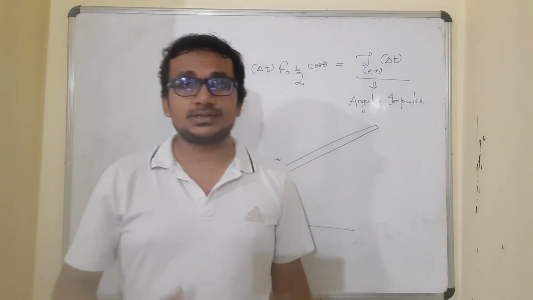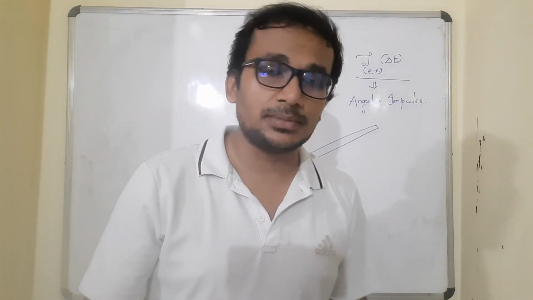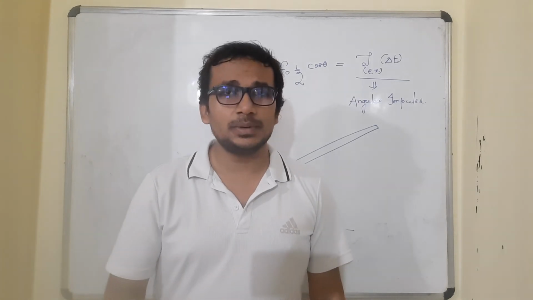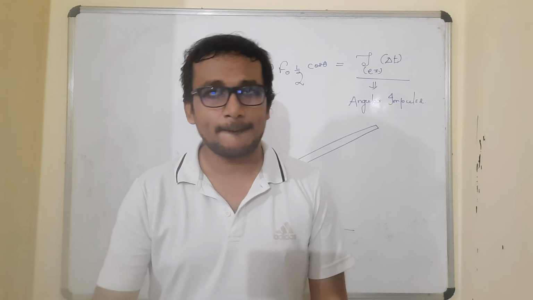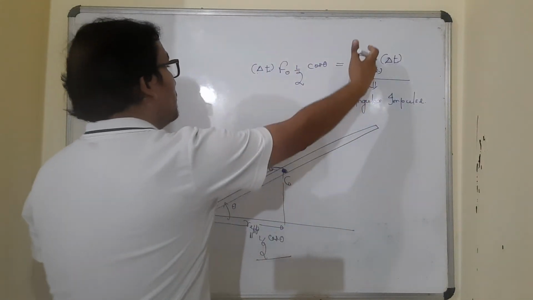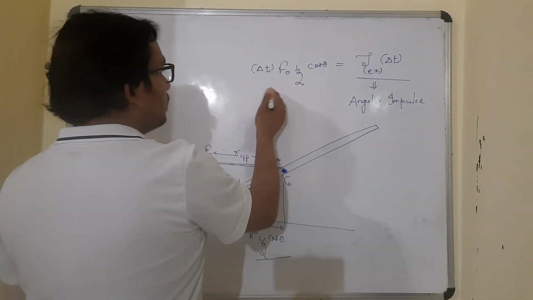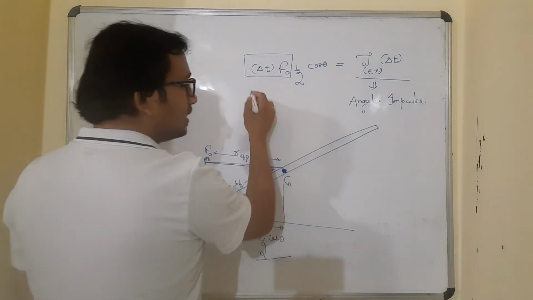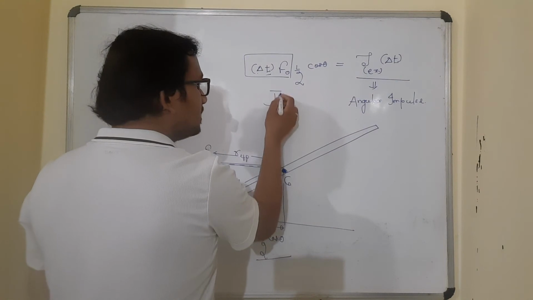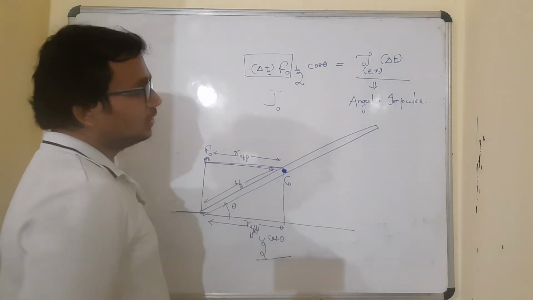Linear impulse is equal to external force into the time interval. Similarly, angular impulse is external torque into the time interval. Fine. So angular impulse equals torque into time. So this is equal to what? Force into time, what is that? Force into time is the linear impulse.